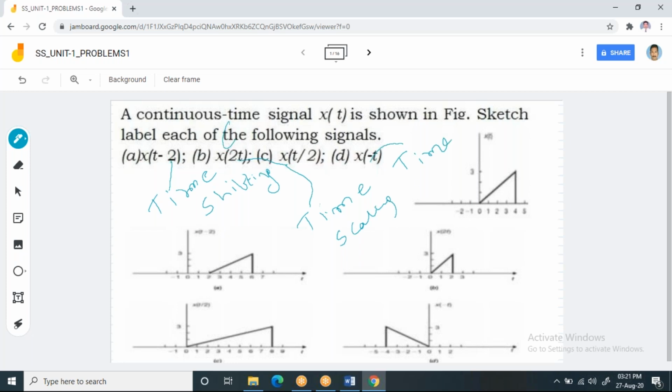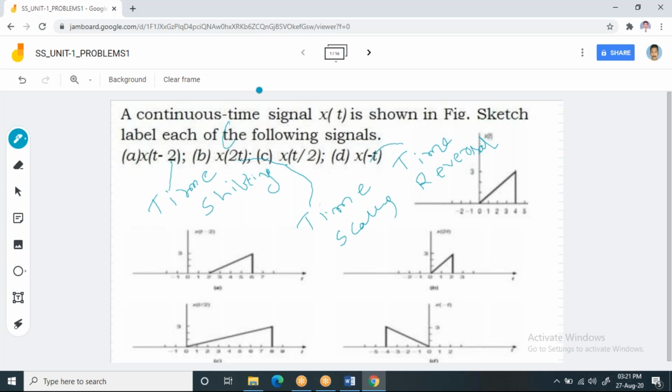Please try to understand how I am using this. So the first example is time shifting, the second bit is time scaling, and the third bit is also time scaling. The second and third bits are both time scalings only, and the fourth bit is time reversal. And all these bits are for continuous time signals.